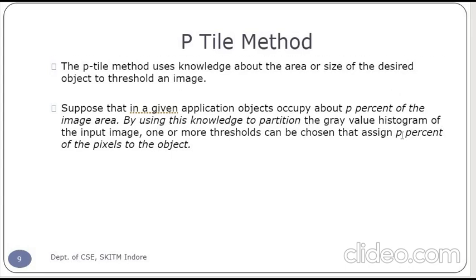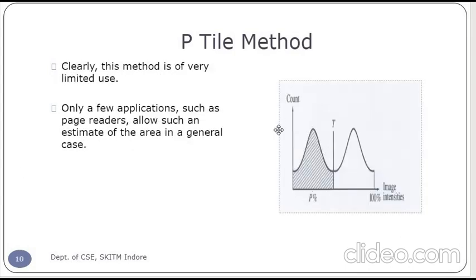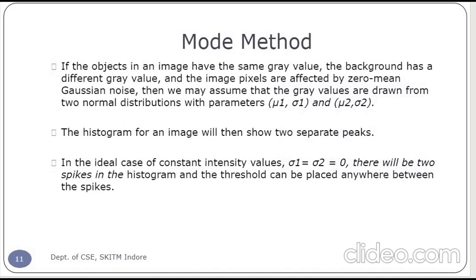One or more thresholds can be chosen that assign p percent of pixels to the object. This method is of very limited use. Only a few applications, such as page readers, allow an estimate of the area in the general case.